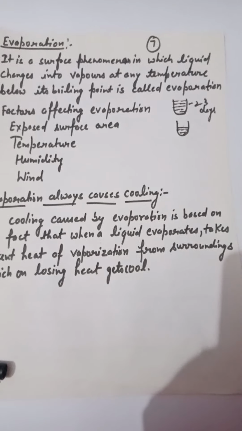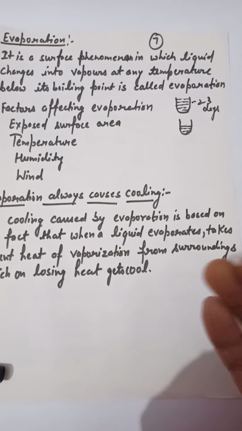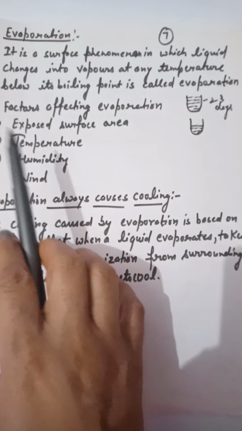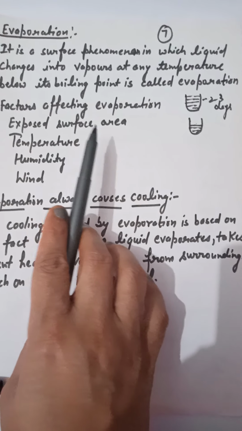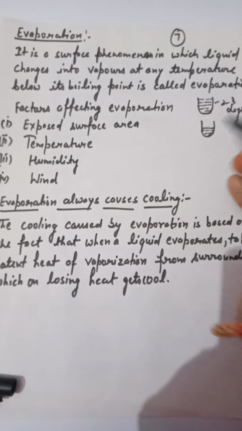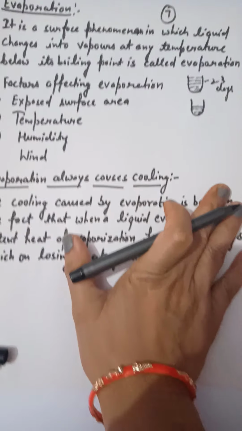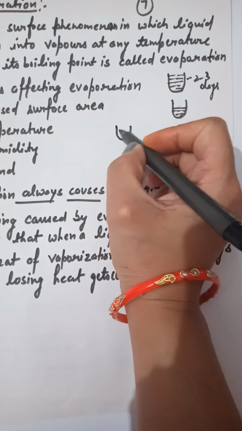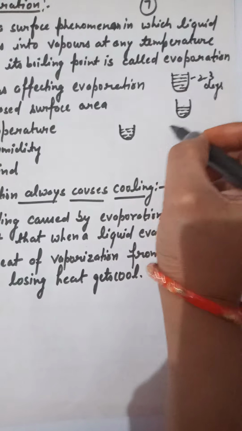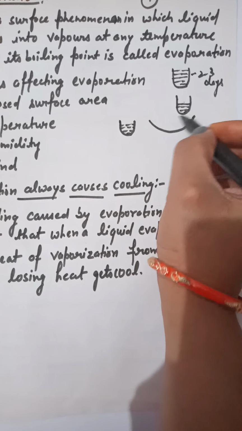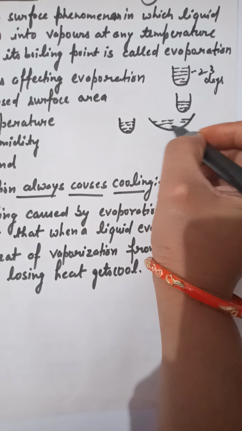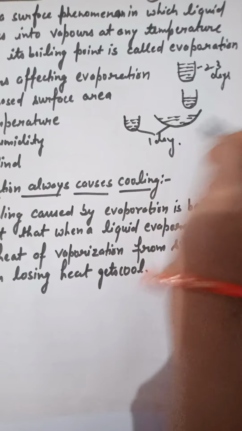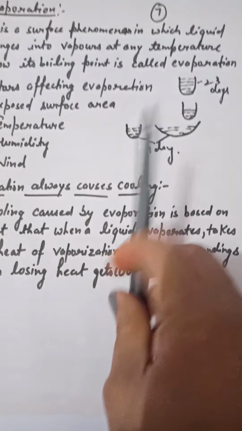So how does the phenomenon of evaporation take place, and on what factors is evaporation dependent? There are many factors, in which first is exposed surface area. That means evaporation directly depends on the surface area. Suppose we have a cup in which liquid is placed, and in the same way we have a large plate in which liquid is placed. If we keep these two things for one day in the same room, after the next day we will see that